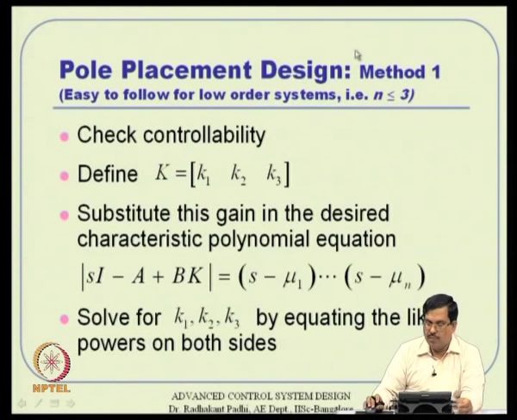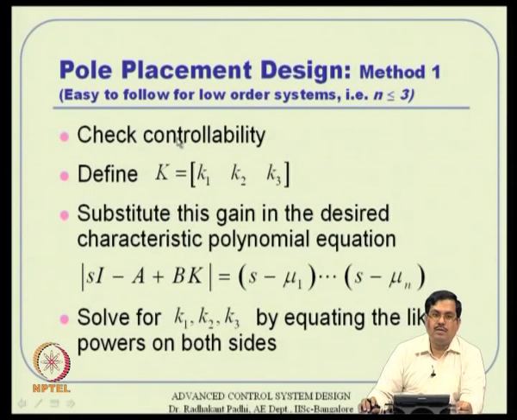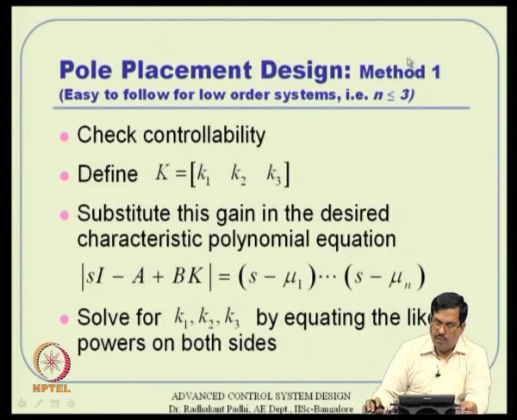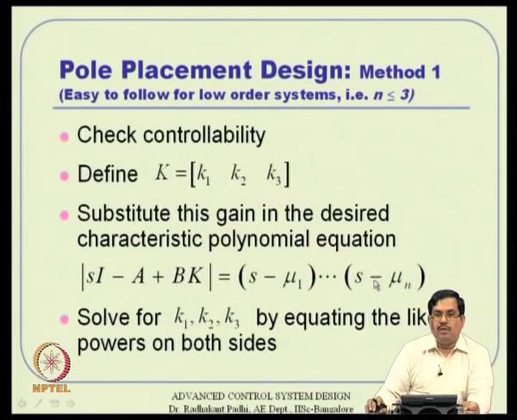Okay, method 1, that is what we talk about. The very first step of any control design, not necessarily pole placement, is to check controllability. Once the controllability condition is satisfied, then there is hope that you can actually design a controller, otherwise no. So, the first thing we need to do for any control design, even if it is not told to us explicitly, is to check controllability.